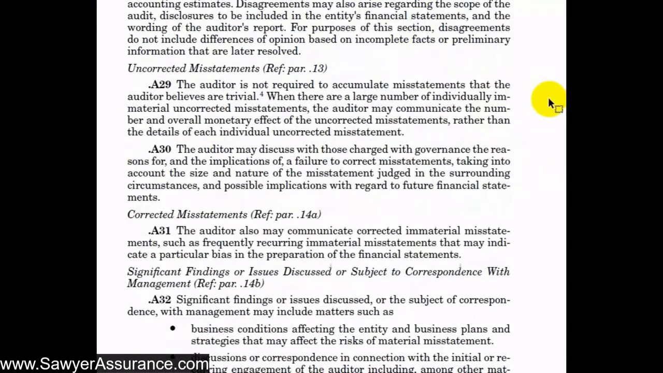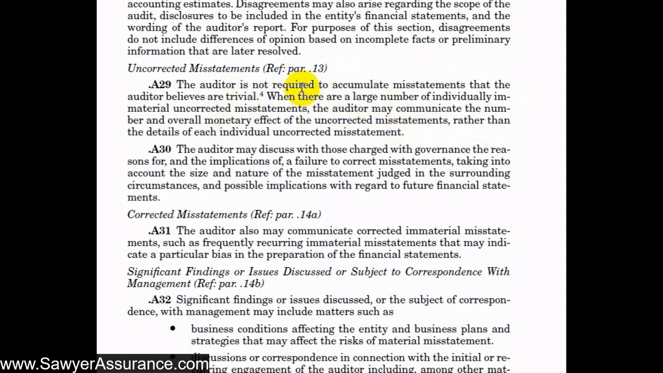It does not include incomplete facts, where we're not quite sure just yet whether we disagree with management or not. And so next, regarding uncorrected misstatements, we know from the requirements we're required to communicate to those charged with governance regarding uncorrected misstatements. They give us some more details about that here. It says we're not required to accumulate misstatements that we believe are trivial, but if there are a large number of individually immaterial uncorrected misstatements, then we may communicate the number and overall monetary effect of the uncorrected misstatements rather than the details of each individual uncorrected misstatement.